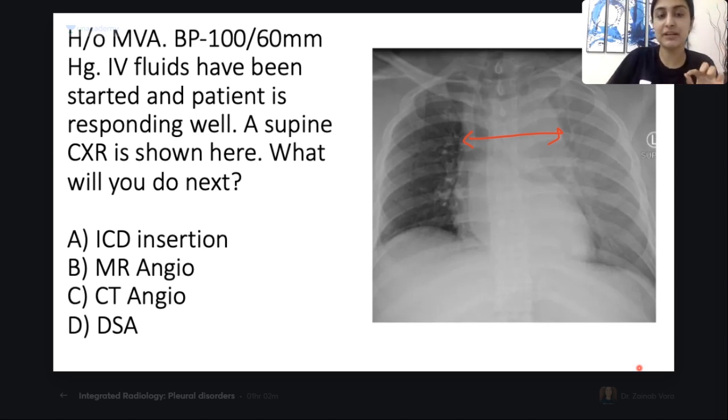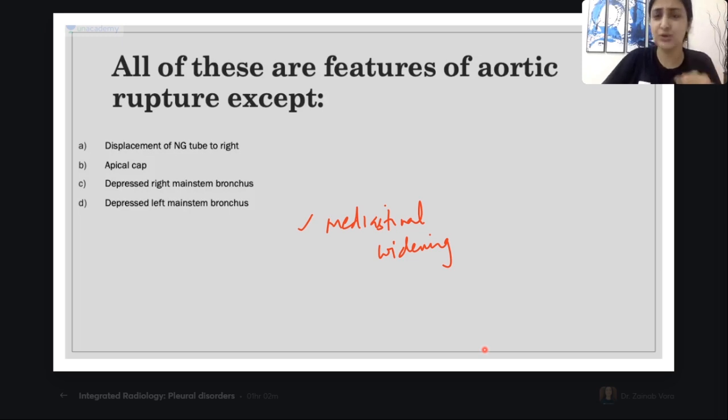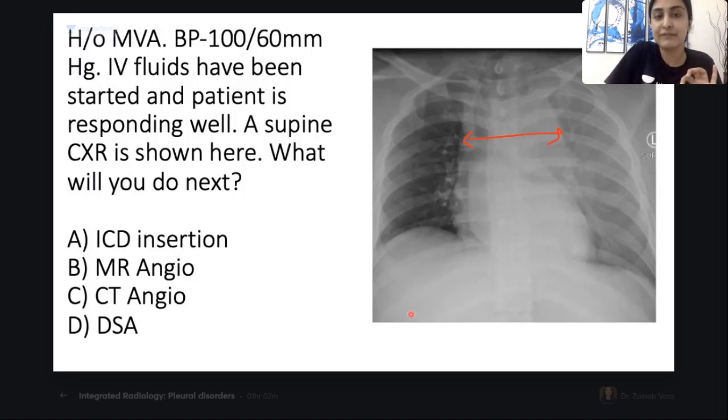So remember, it should be more than 8 centimeters, or more than 1/3 the thoracic diameter. If I take the entire chest's maximum diameter, either it should be more than 1/3, or if I have to take an absolute measurement, more than 8 centimeters. So first feature, all of you understood. Don't focus on the question, guys. Focus on the X-ray. More than 8 centimeter mediastinal widening is the first feature.